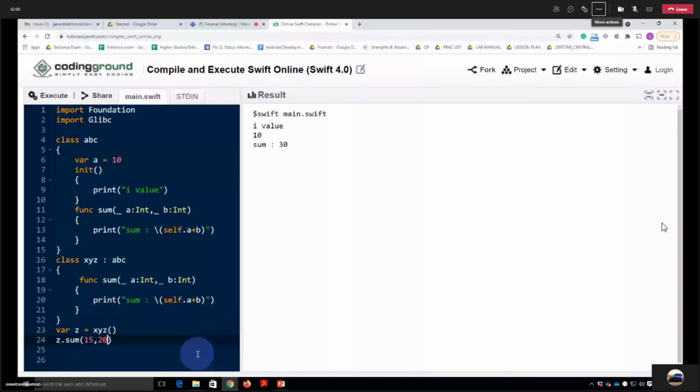Tell me again, did you say error? You are saying a is not there? Self will point to the xyz class currently in the sum, and we do not have a variable in xyz. We inherit that from abc, but we do not have it in xyz. Fine, let me remove the self. Now tell me, it will give error or not?